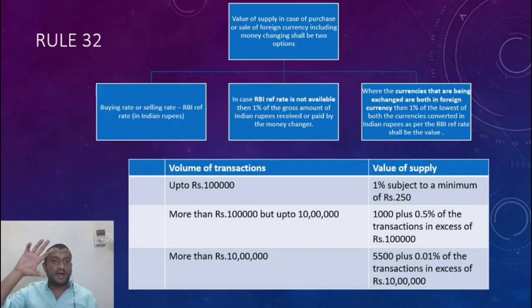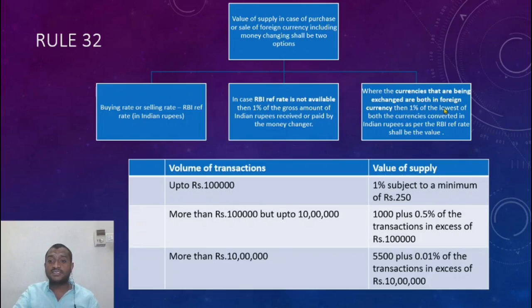Let us say I have this unique currency and I want to sell it to the money changer, and I don't have the RBI reference rate with me. Whatever amount he receives in Indian rupees when he converts it, that amount into 1%. So he is assuming 1% will be his margin on the total turnover, and that is what he considers as the value of supply of service.